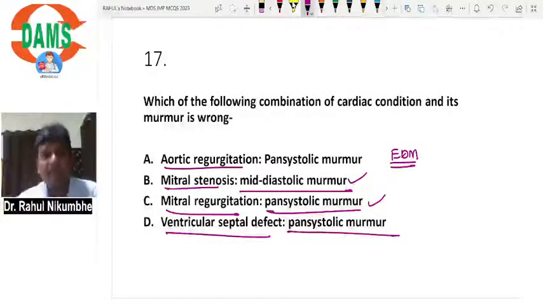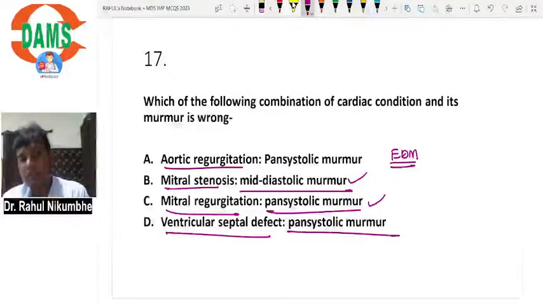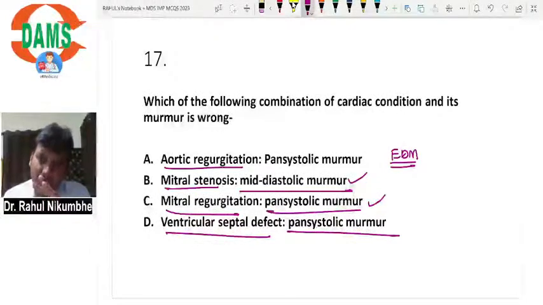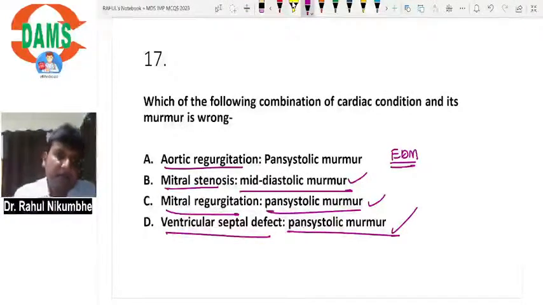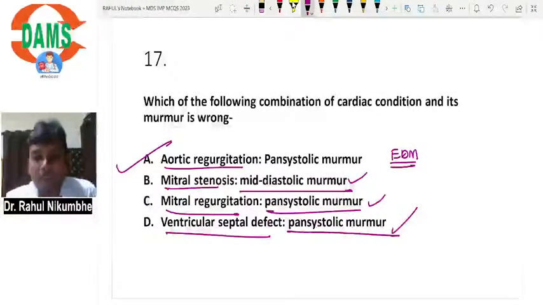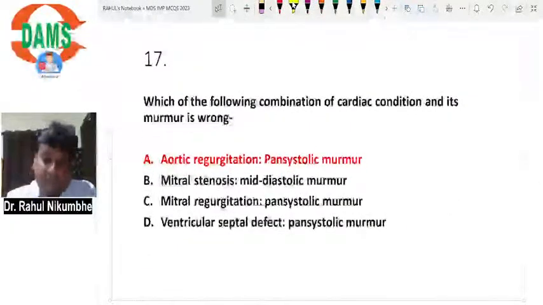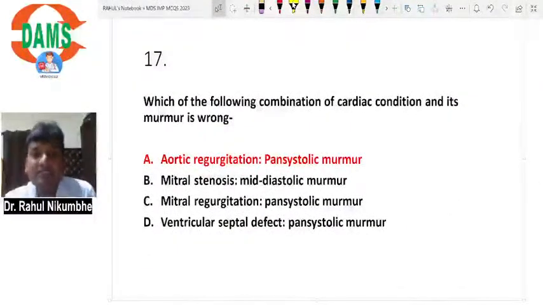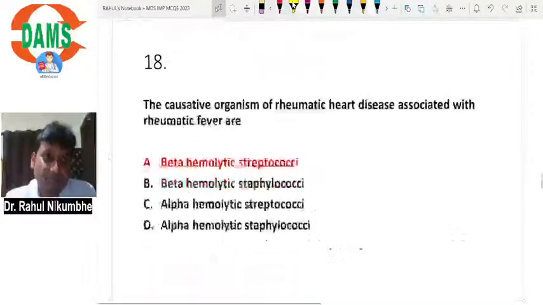Ventricular septal defect is a defect between the two ventricles. There is a connection between the left ventricle and right ventricle. So throughout systole, blood will travel from the left ventricle to the right ventricle, and a pansystolic murmur can occur. But aortic regurgitation will not have a pansystolic murmur. It may give you an ejection systolic murmur, but it cannot give a pansystolic murmur.